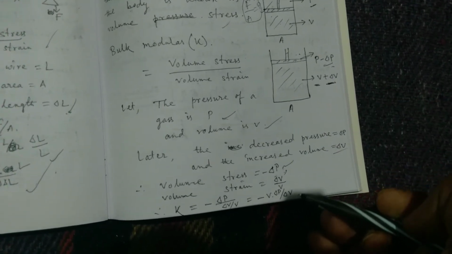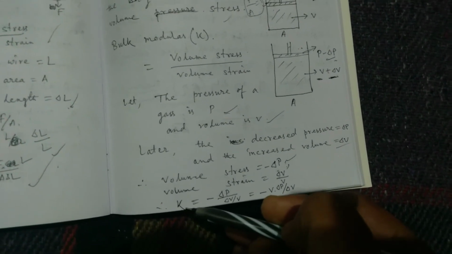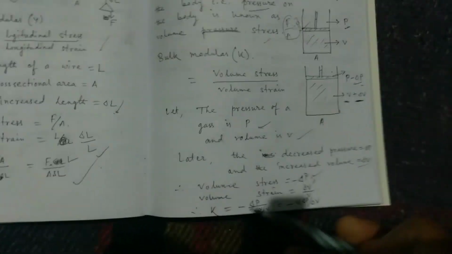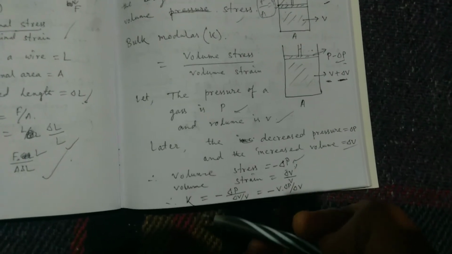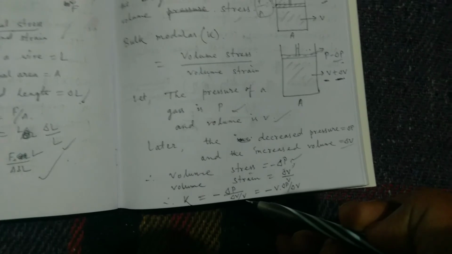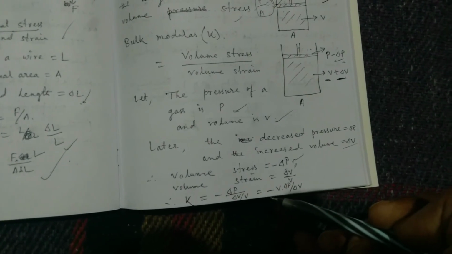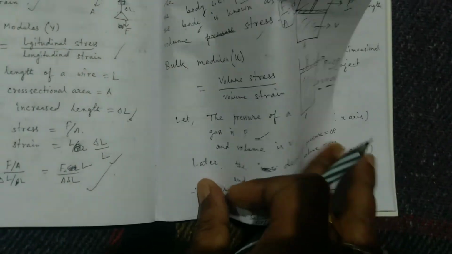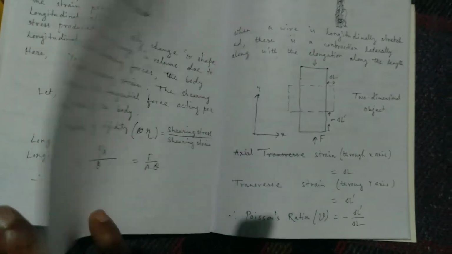The bulk modulus is represented by K and Young's modulus by capital Y. So K, or kappa, equals minus delta P by delta V by V, which is minus V into delta P by delta V. So this is the bulk modulus.